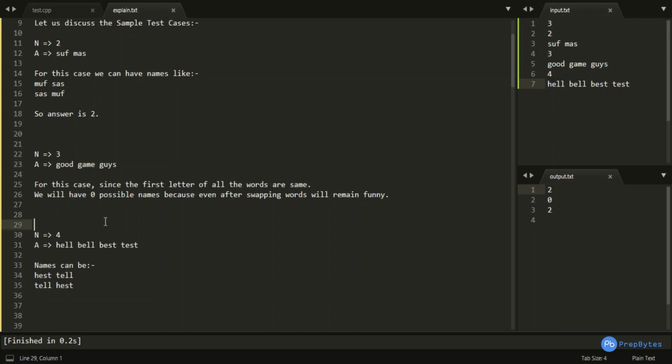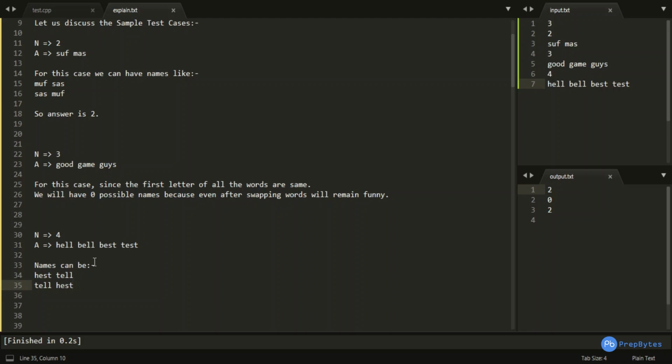Okay, now coming to this particular case when n is equal to 4 and my array of funny words is hell, bell, best and test. So names can be hest, tell and hest. So only two possible names are there.